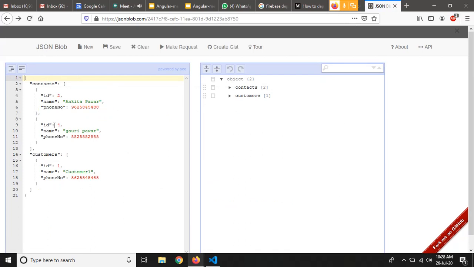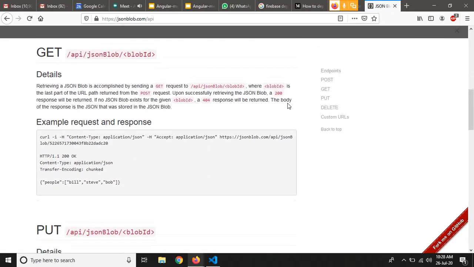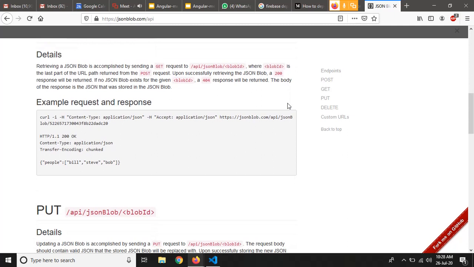So currently we have this thing in our JSON blob. So we have to implement a get call. What we have to do is, it is just a matter of changing the URL, right? Currently we have a database URL as localhost colon 3000 and slash whatever will be the key for that data, right?